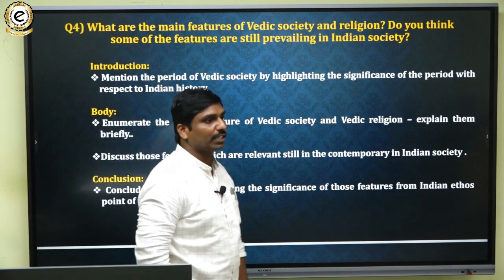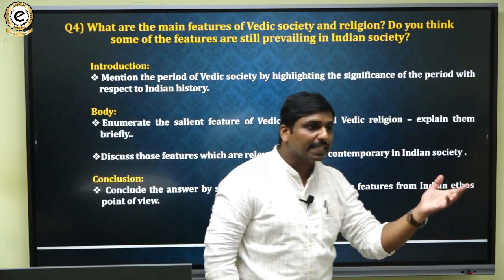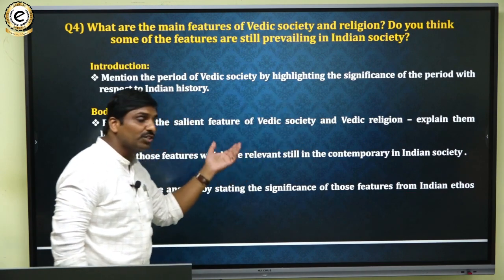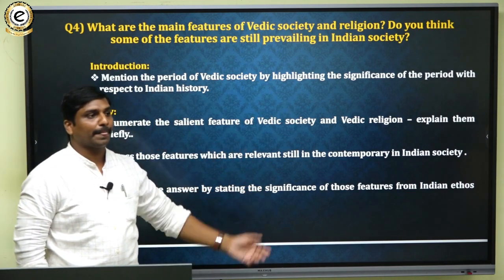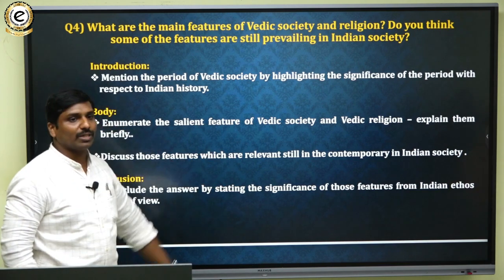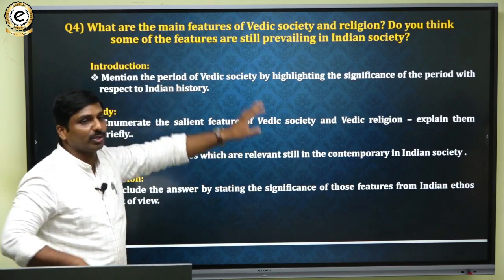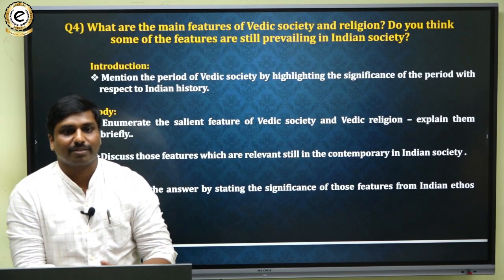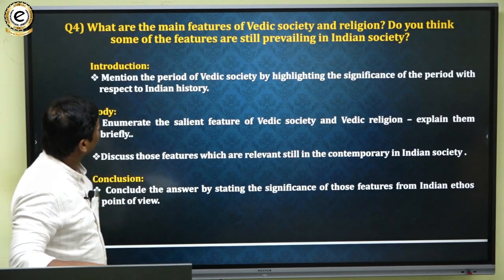All such kind of things you can mention, and you can say what features are still relevant in this society. That thing you can highlight in the body portion. This question is a straightforward question, so there is not much subjectivity in this. So that is one thing.